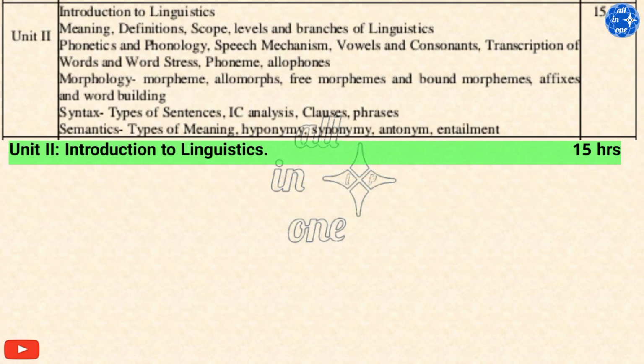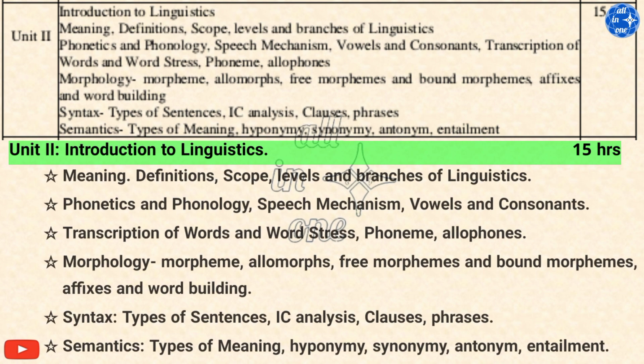Unit second, Introduction to Linguistics. In this unit, meaning, definitions, scope, levels and branches of linguistics. Phonetics and phonology, speech mechanism, vowels and consonants. Transcription of words and word stress, phoneme, allophones. In morphology, morpheme, allomorphs, free morphemes and bound morphemes, affixes and word building. In syntax, types of sentences, IC analysis, clauses, phrases. And in semantics, types of meaning, hyponymy, synonymy, antonymy, entailment. All these topics should be studied in this unit.